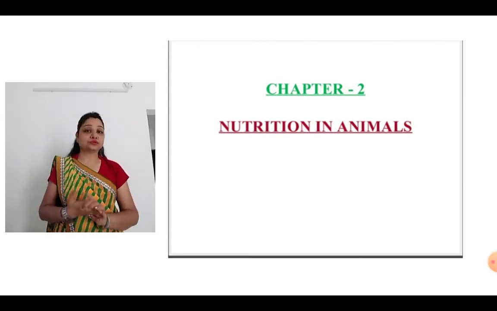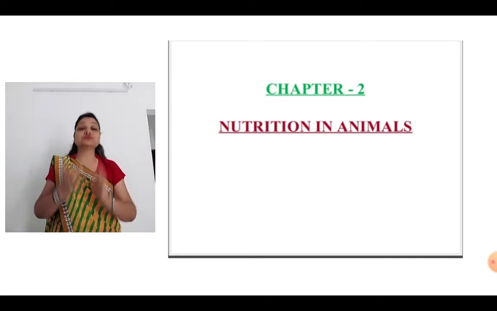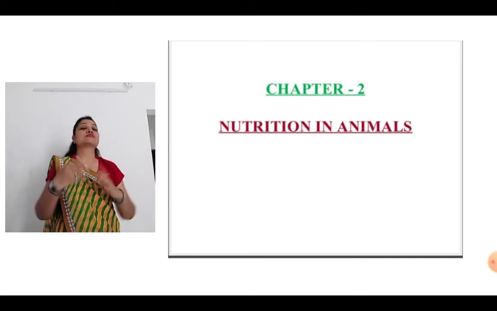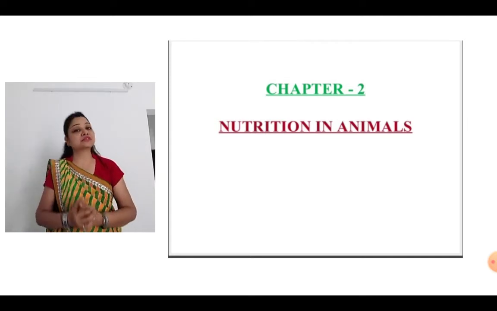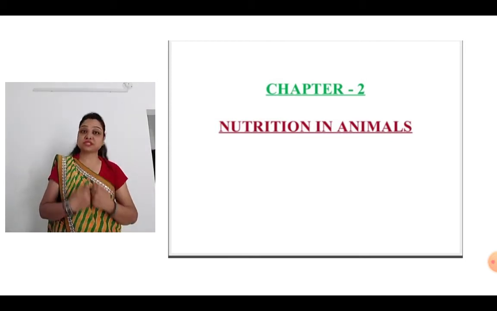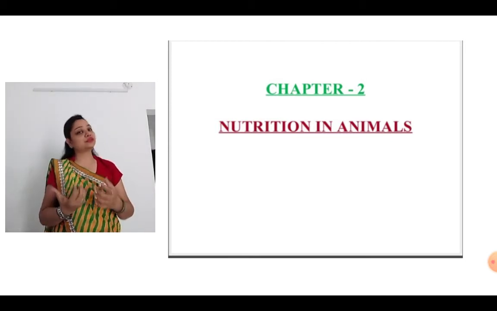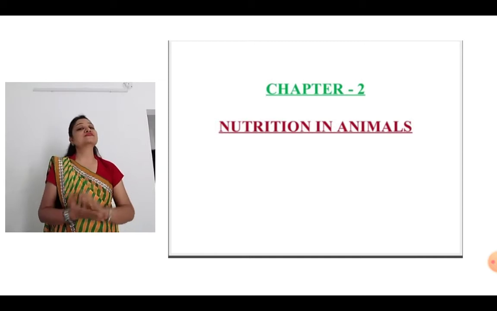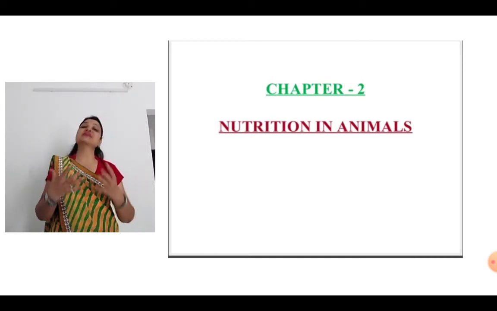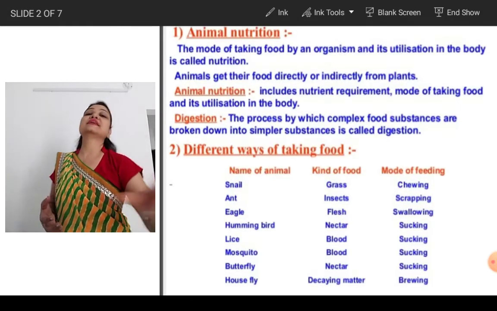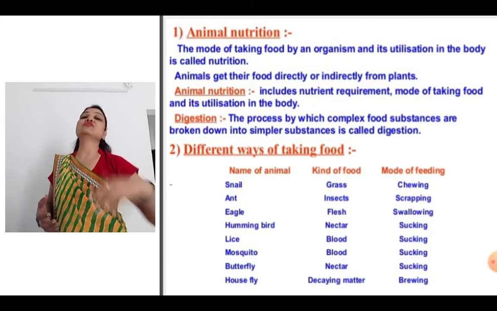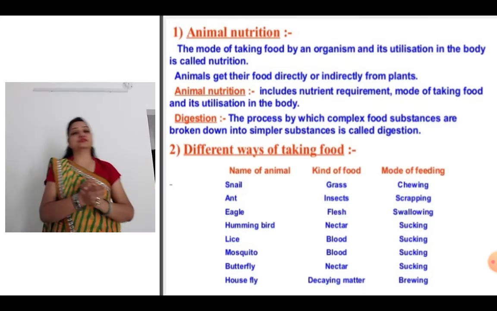Students, as you all know, we have started with the chapter Nutrition in Animals. And what is nutrition? We have discussed in the previous class the process of obtaining food and utilizing it for various purposes. As we all know, animals are mainly heterotrophs. That is, they cannot prepare their own food. They depend on others for their food.